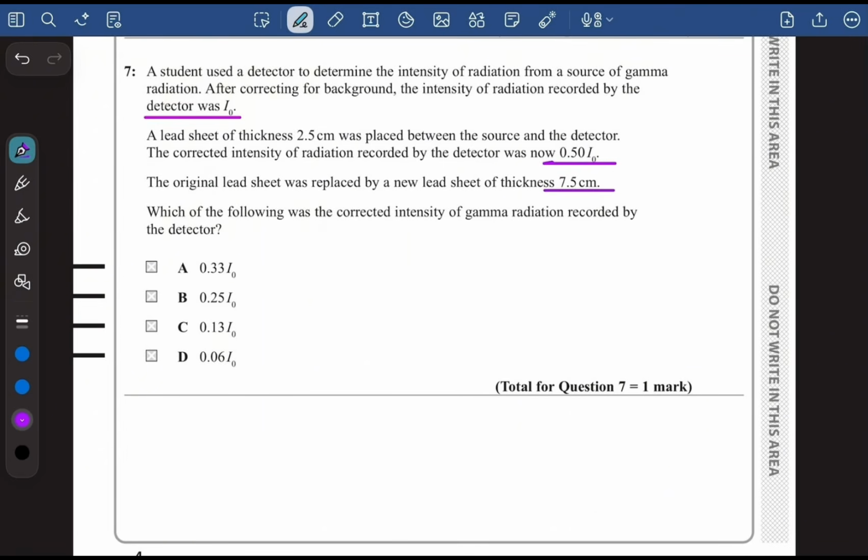Now guys, we can use this formula, which is I is equal to I naught e to the power of minus mu x. We can see that the intensity has become 0.5 I naught for 2.5 centimeter. So we can write 0.5 I naught is equal to I naught e to the power of minus mu into 2.5.